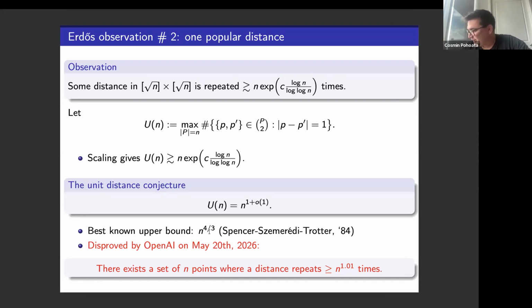So in this breakthrough work, OpenAI managed to construct a set of points, in some sense very much like the root n by root n square grid, but where a distance repeats itself at least n to the 1.1 times. So a polynomial improvement over this Ramanujan-type saving. I won't really talk about the construction in any serious way, except that this is really a number theory result. It comes from amplifying this idea to kind of add one prime at a time, and amplify instead vertically by using bounded root discriminant number fields.